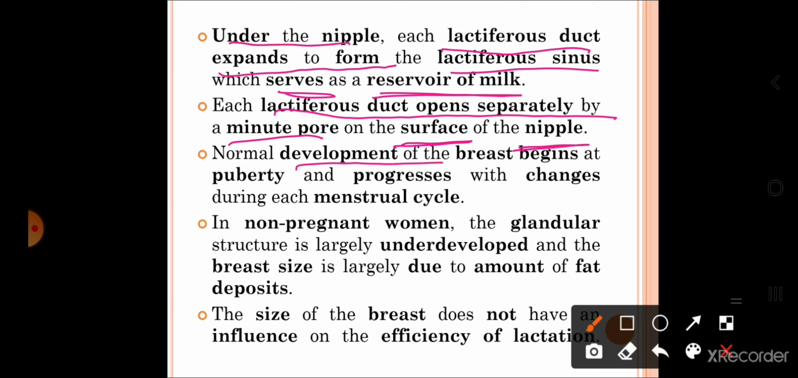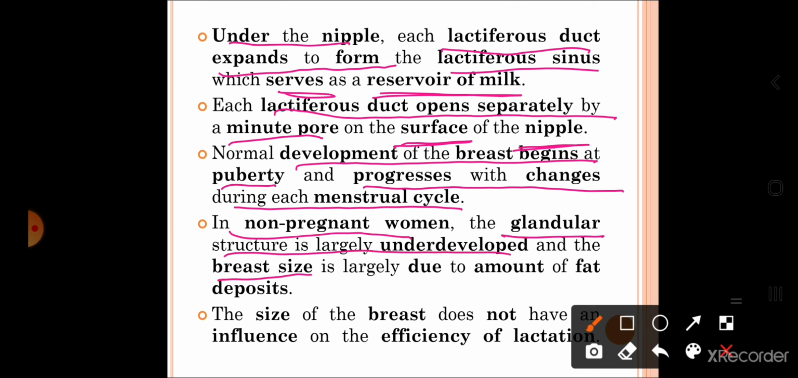Normal development of the breast begins at puberty and progresses with the changes during each menstrual cycle. In non-pregnant women, the glandular structure is highly underdeveloped and the breast size is largely due to the amount of the fat deposits. So, in non-pregnant women the main portion is fat. The breast size is mainly due to the fat deposition. In them, the glandular tissue is not developed.